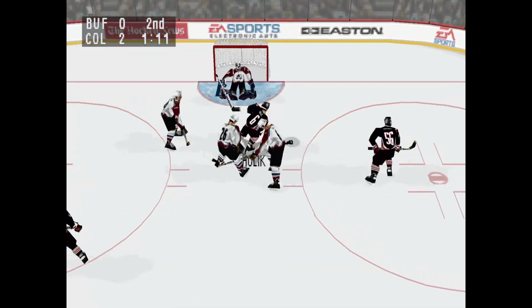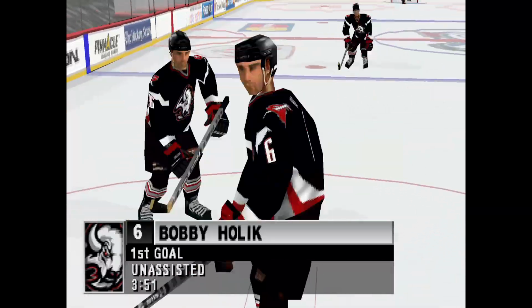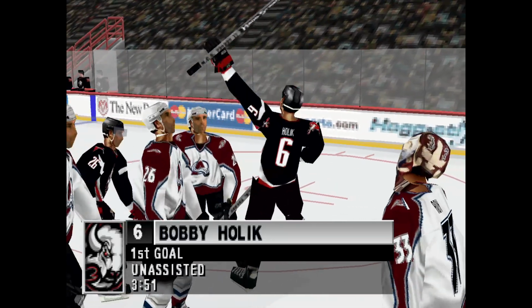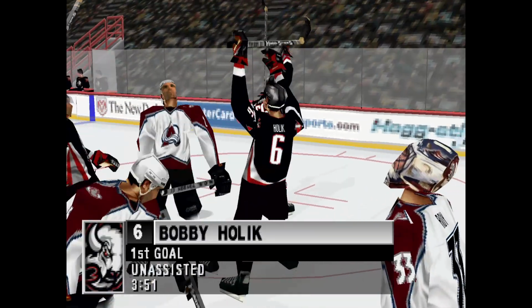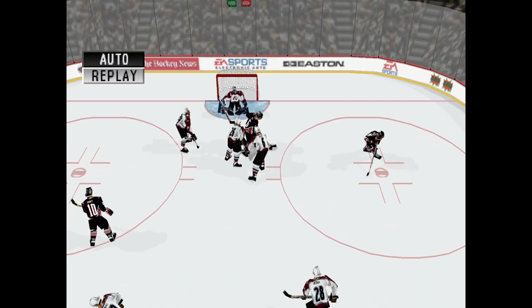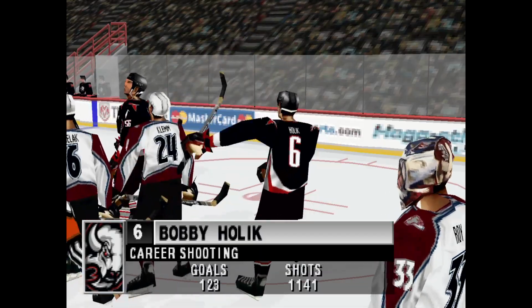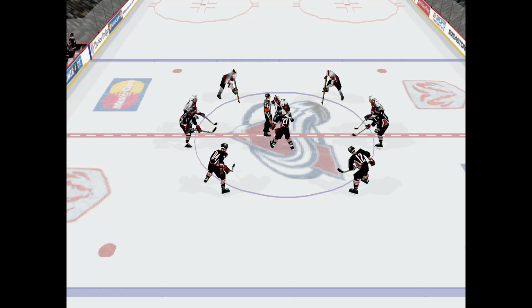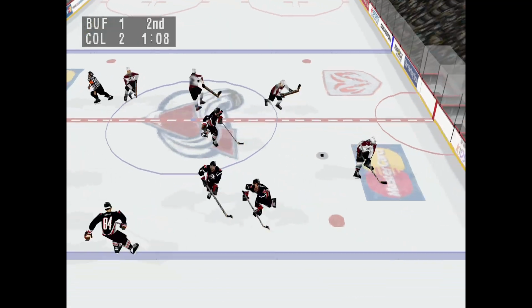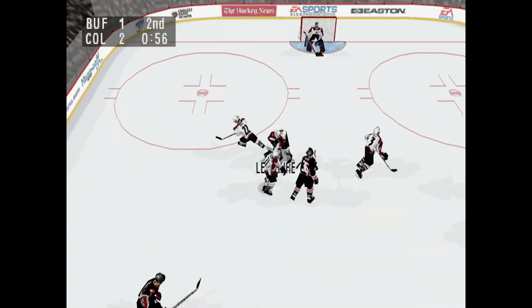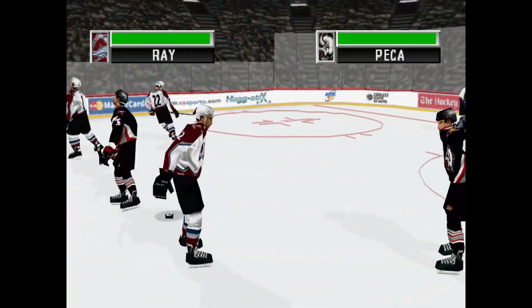Stones him. What a hit! Shoots! Holik scores! Buffalo goal scored by number 6, Bobby Holik. Buffalo gets the puck. Barnaby passes it to Titov. 1 minute left in the second period.